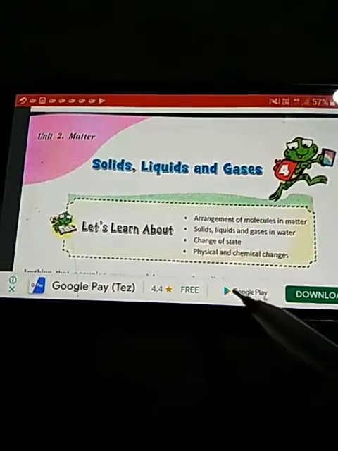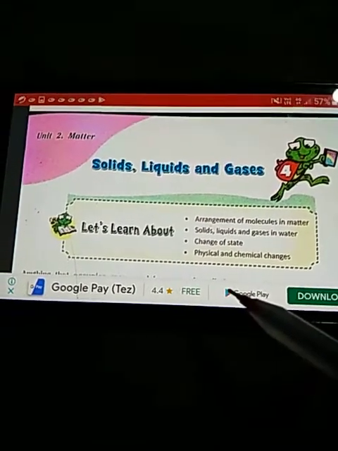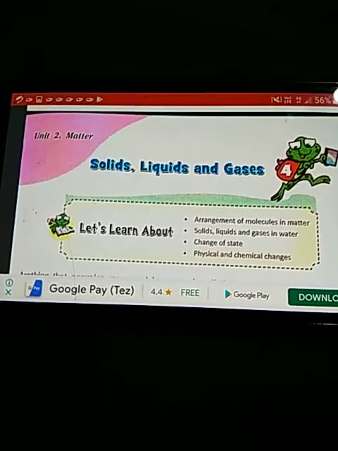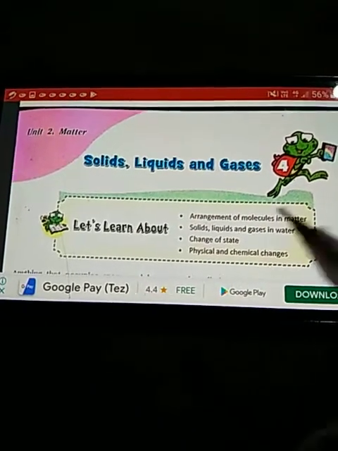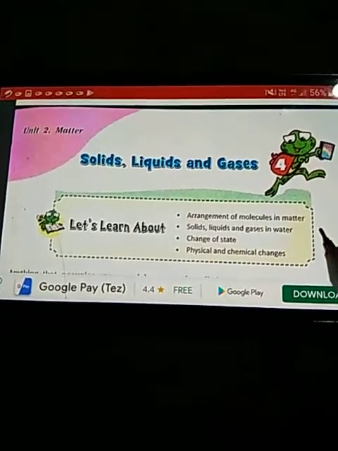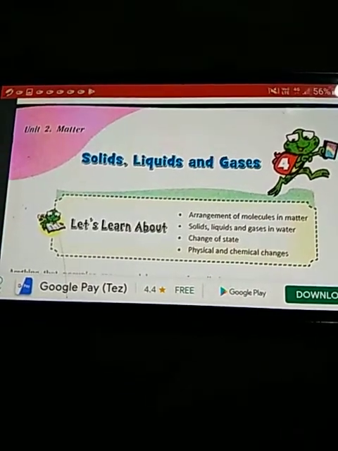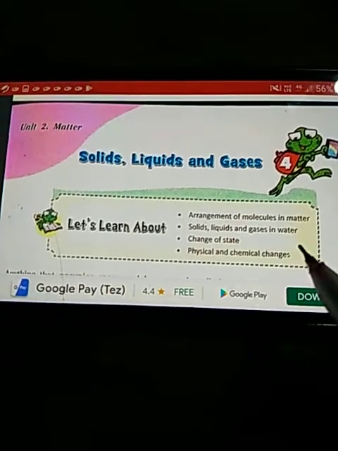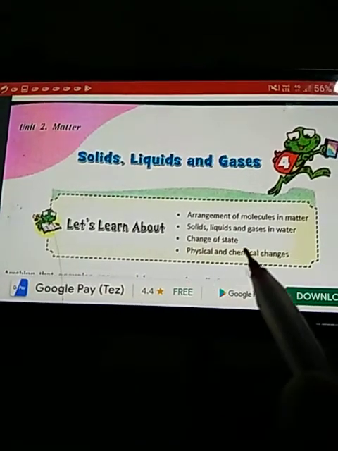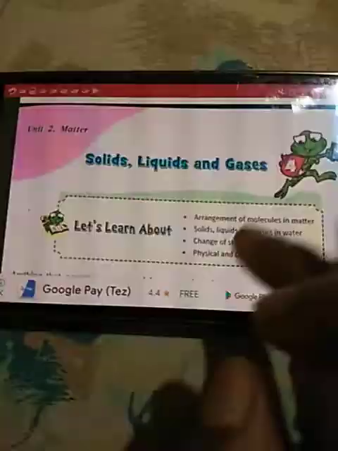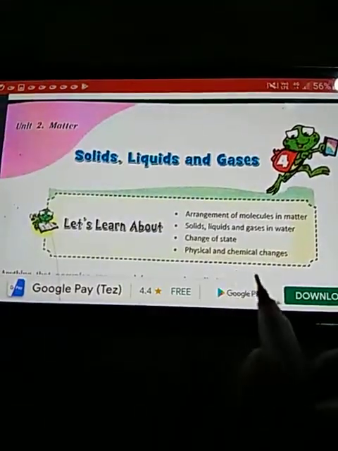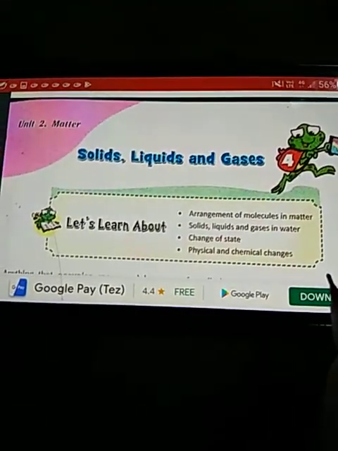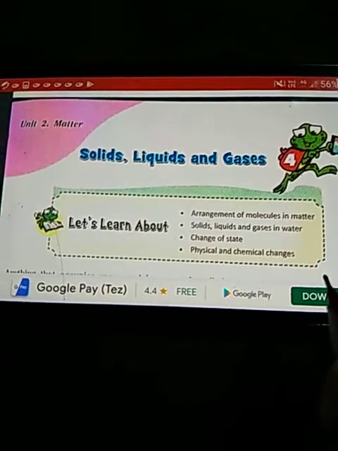So in this chapter we are going to study what is matter, what are the different states of matter, arrangement of molecules in matter. First of all, what are molecules? Solids, liquids and gases in water, change of state of matter and physical and chemical changes. So let's get started.